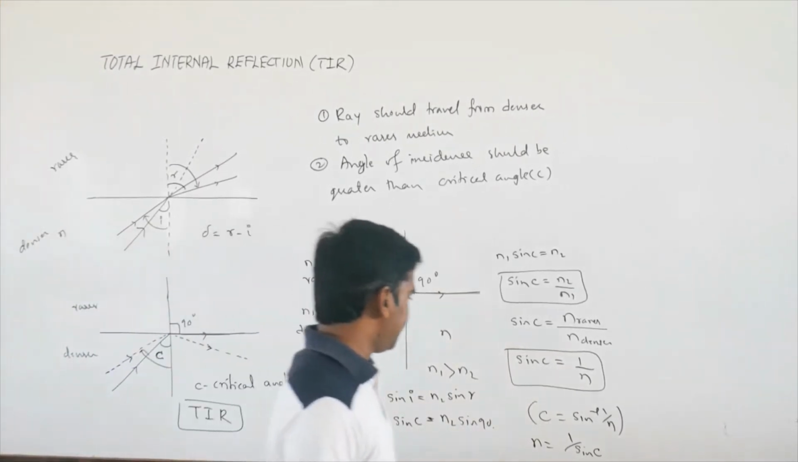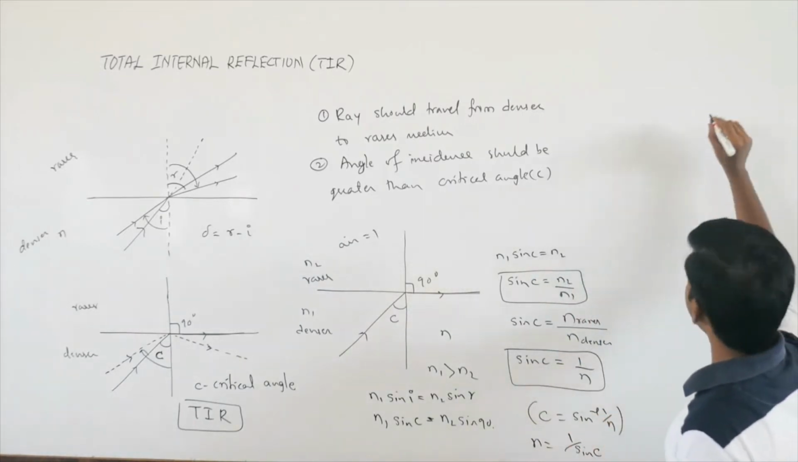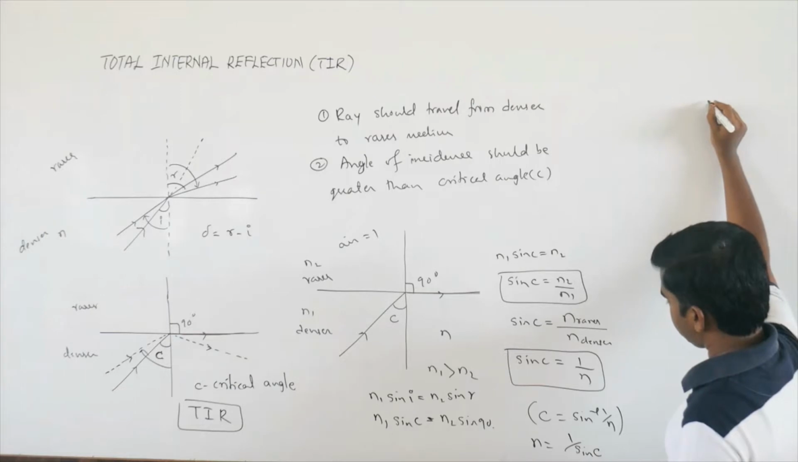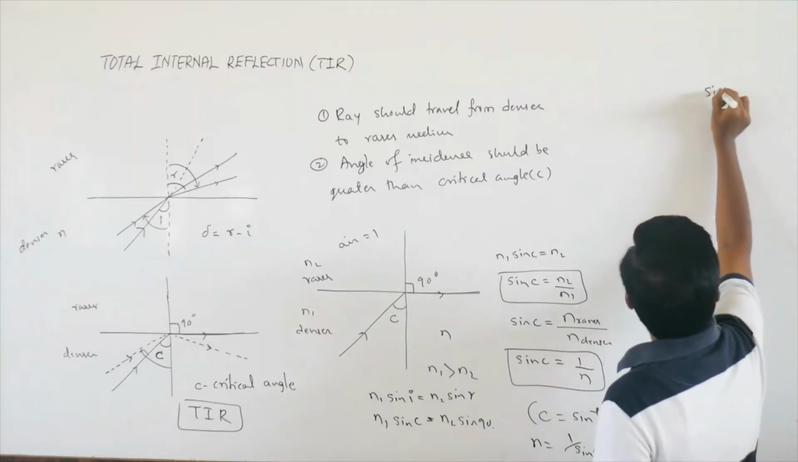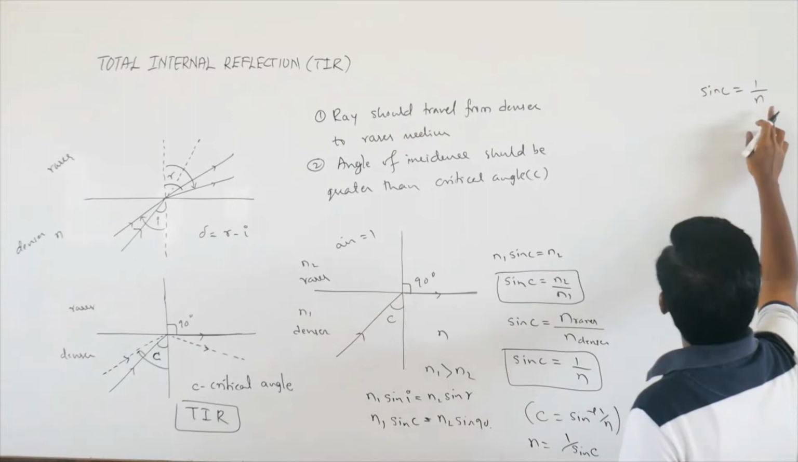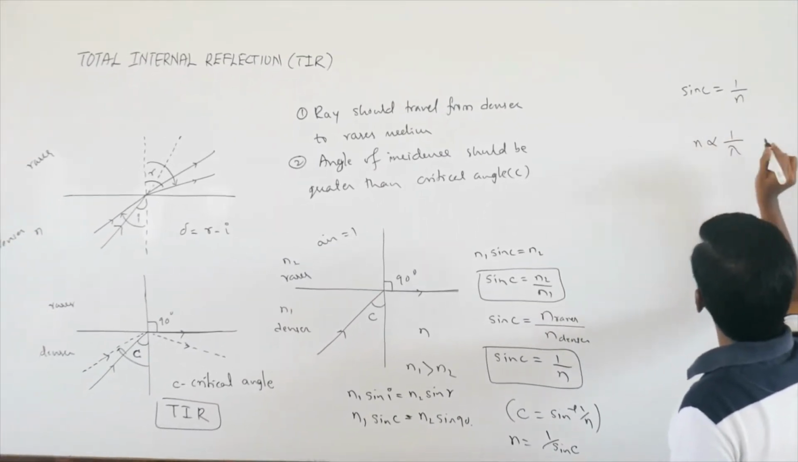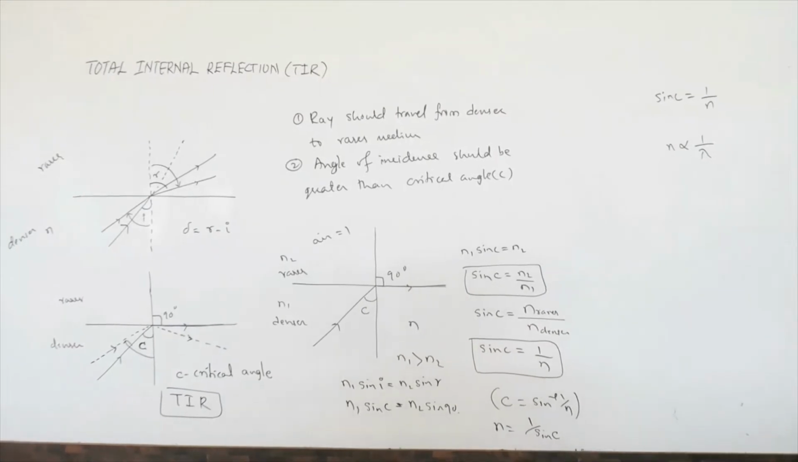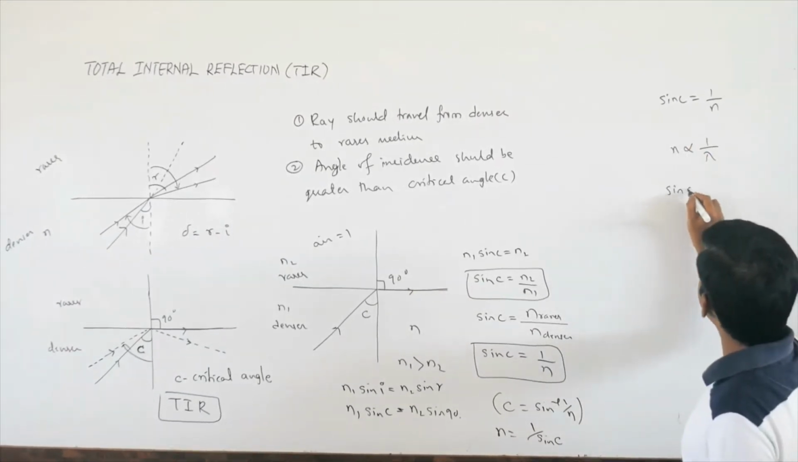Now suppose you want to connect this with the wavelength lambda, what can you write? You can write sin C equals 1 divided by n. And we know that the refractive index is inversely proportional to lambda. So if the refractive index is inversely proportional to lambda, what is the critical angle?